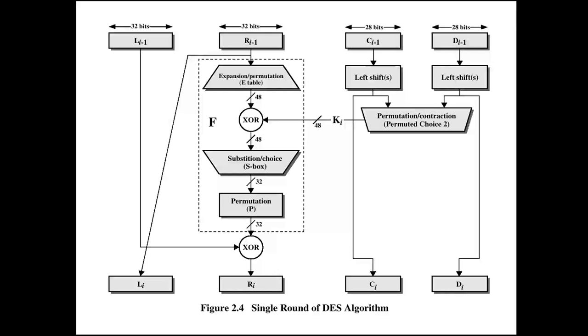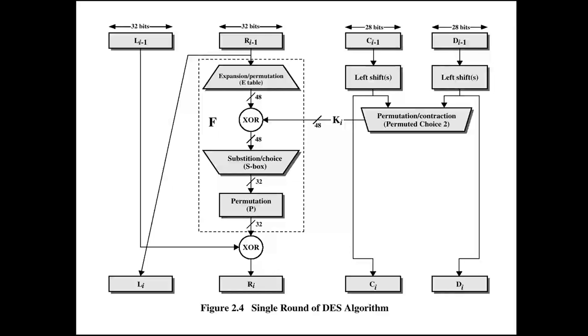After the initial permutation, we again divide the data into a 32-bit left part and a right part. We take the right part and expand it. After expansion, that 32-bit data becomes 48-bit data.